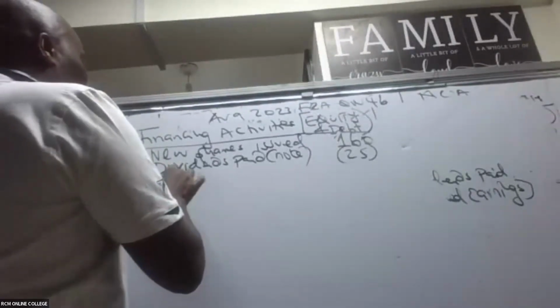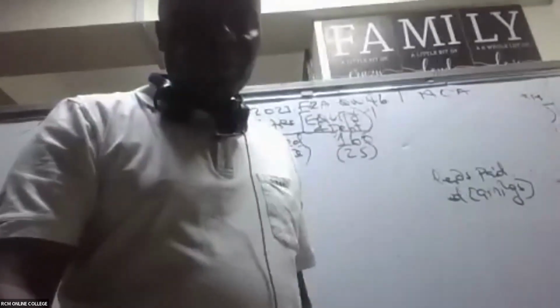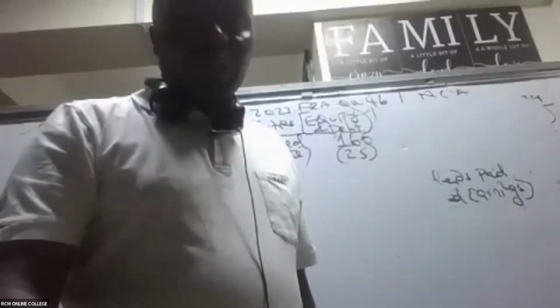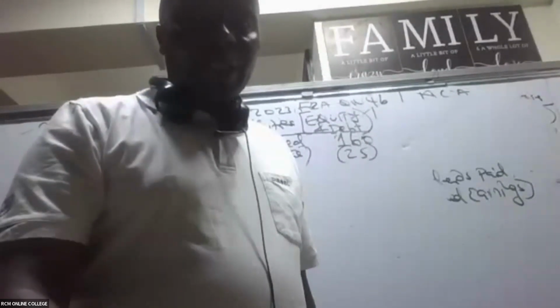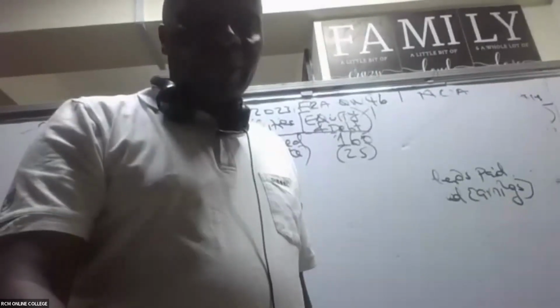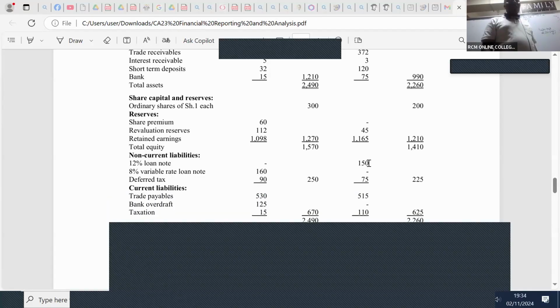So we have here the 12% loan note. What happened with the 12% loan note? Let's check. When we began, we had loan notes of 150. This is 2022. But at the end of the 2023 closing year, they were zero. So what do you think happened?